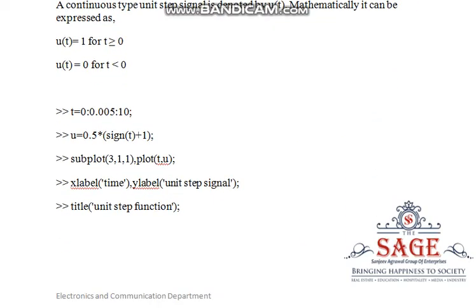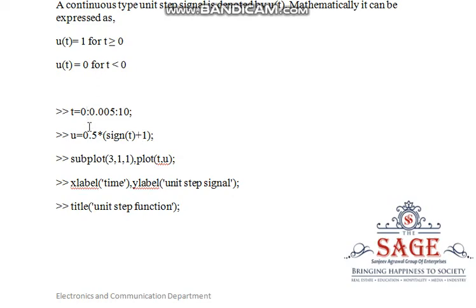Now we'll discuss its code in MATLAB. We have to assign the variable t, and t is equal to 0 to, we have maintained the difference of 0.005 and up to 10 we have taken the time. Now we will define the unit step function u in the form of a mathematical function in the MATLAB code. We have assigned 0.5 star signum t plus 1. Now it has taken the value of unit step signal with the value of the time t.